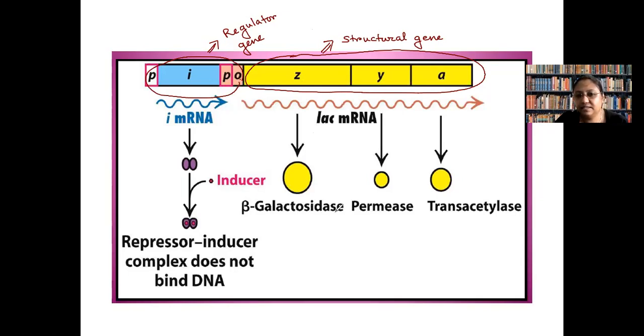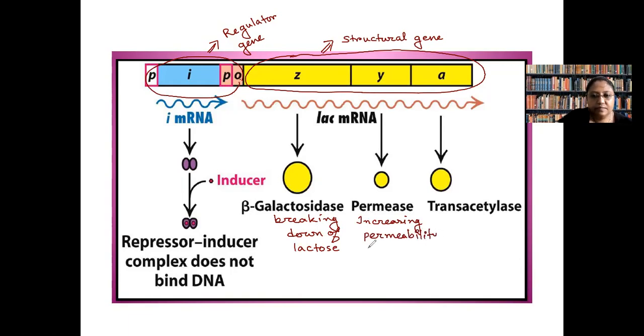So when lactose is utilized, it's not only about the enzyme to break down lactose. Beta galactosidase is the enzyme responsible for breaking down lactose. Permease is responsible for increasing the permeability of lactose.